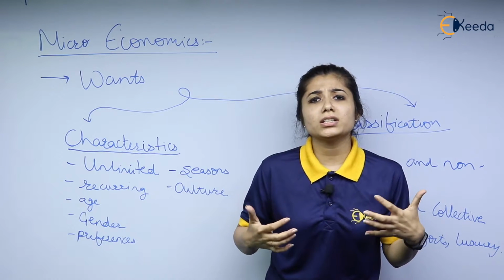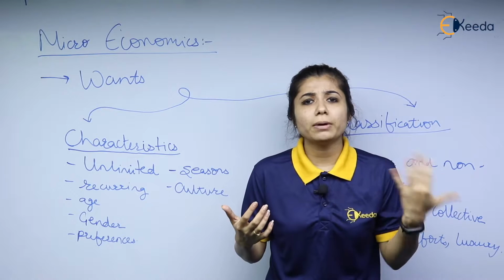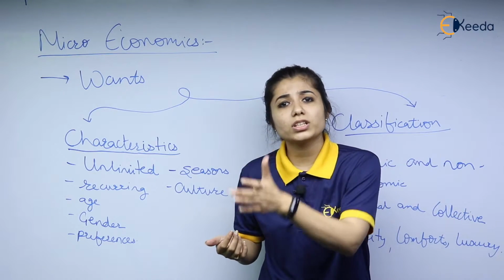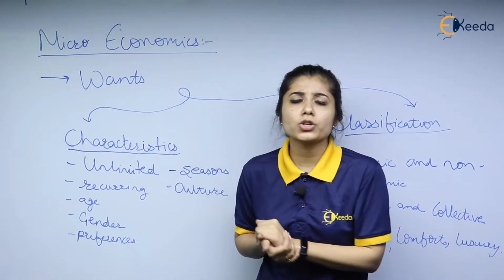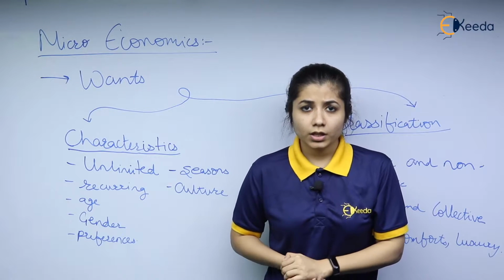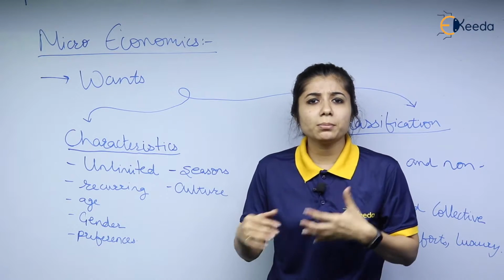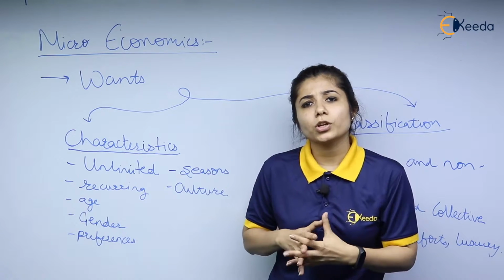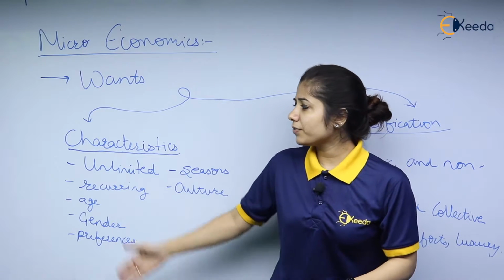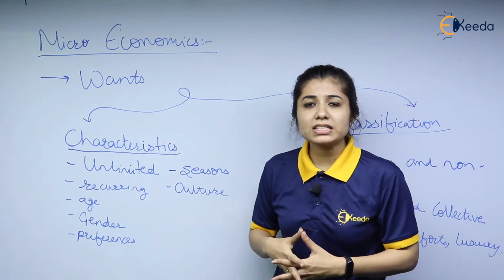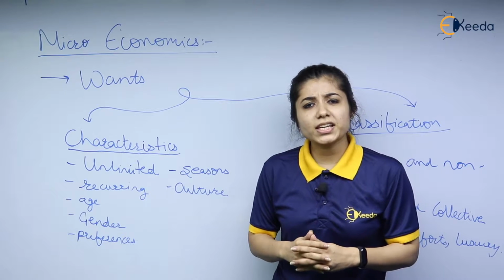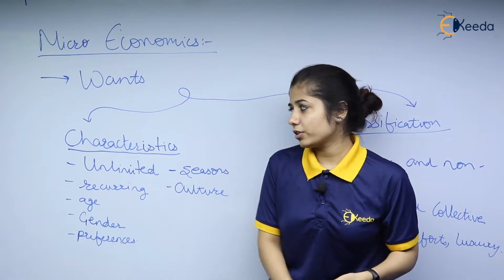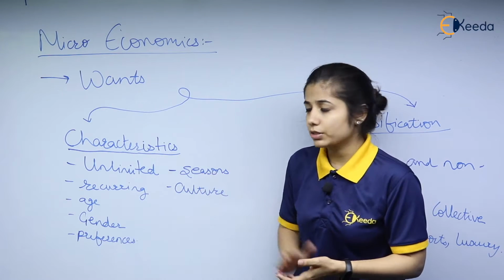Wants are certain things that are required by a human being for his growth, development, or for performing certain functions. In basic terms, wants can be classified in different ways. Basic classification on the basis of characteristics is done over here. Wants can be classified in terms of characteristics on the basis of the following factors.